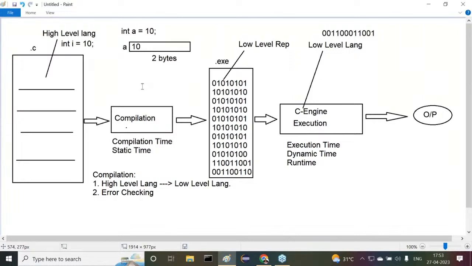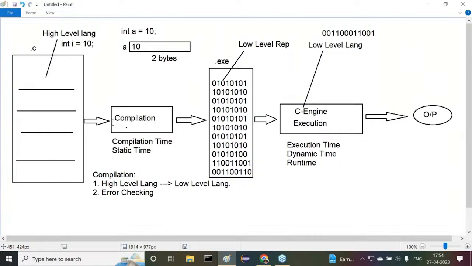If any programming language allows memory allocation for the primitive data at compilation time, not at runtime, that programming language is called a static programming language. All of you are getting clarity on what I'm telling? If any programming language allows memory allocation for the primitive data at compilation time, not at runtime, then that programming language is called what?